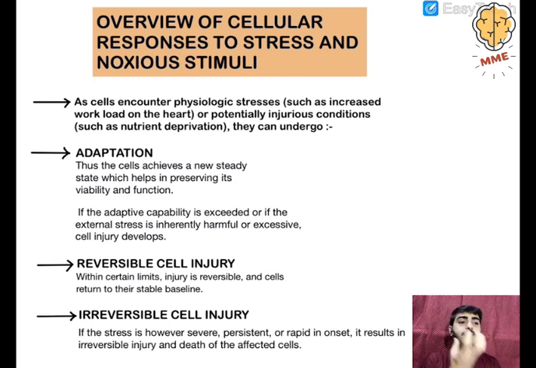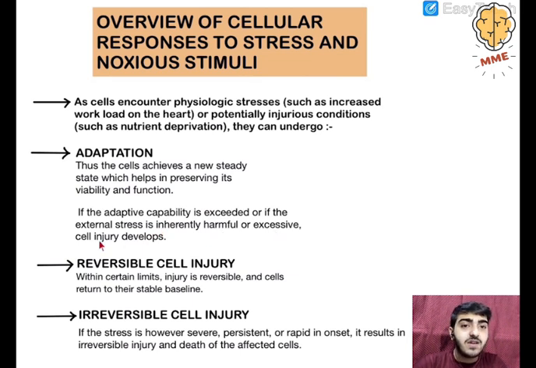Let's see, this is a cell and an injurious stimulus is coming to the cell. The cell will try to adapt itself to the injurious stimulus so that it can remain viable and survive. The cell doesn't want to die, so it will try to adapt. Now, if the adaptive capability is exceeded, or if the external stress is inherently harmful or excessive, what happens?